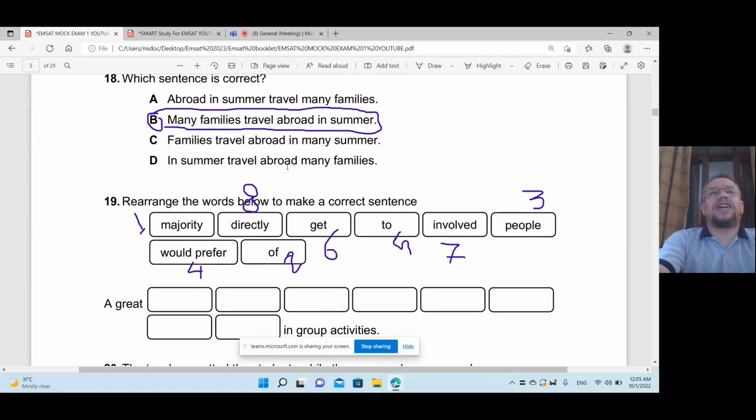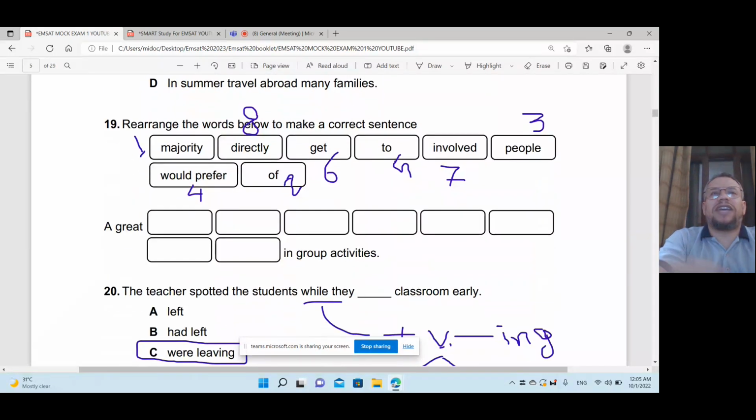Which sentence is correct? Abroad, in summer, travel, many families. I need a noun at the first. So many families travel abroad in summer. So this is now the correct one. Rearrange again. A great majority of, of what? Of people.